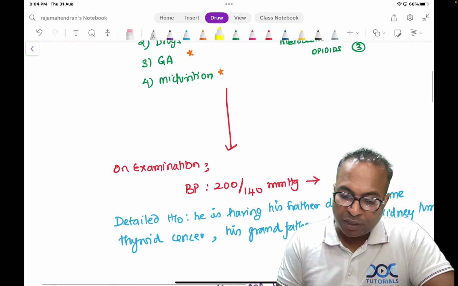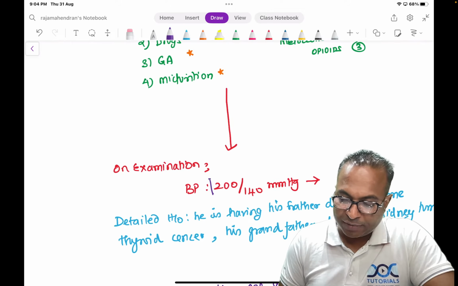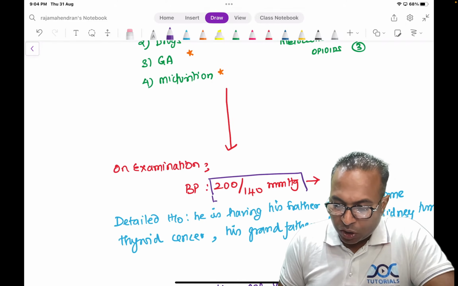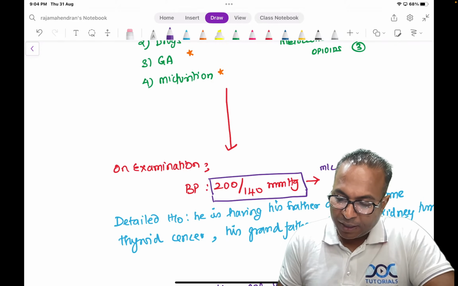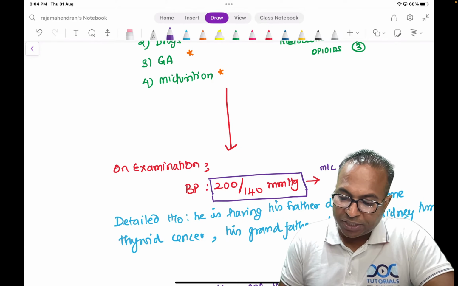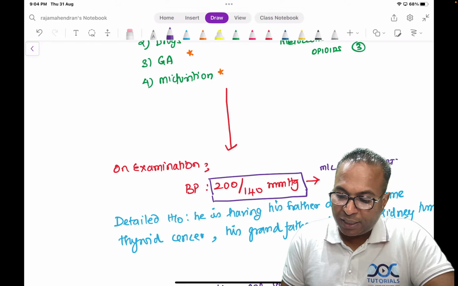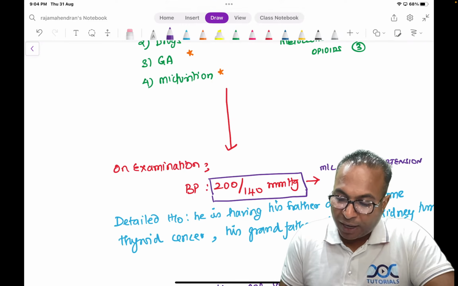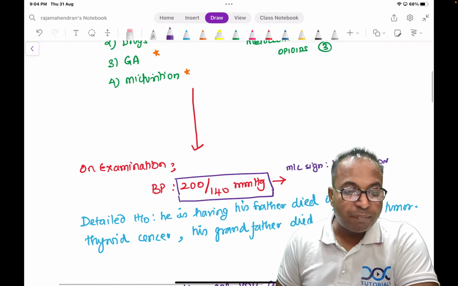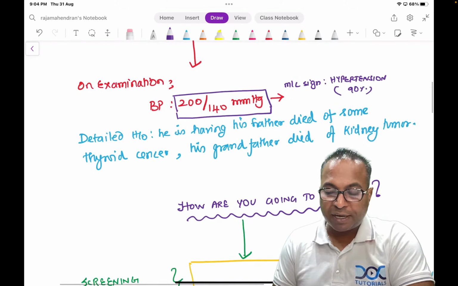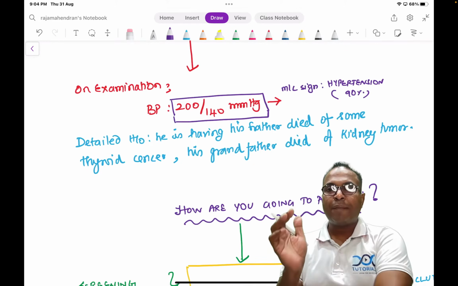The measurement of the BP is extensively high. Please remember, the most common sign in Phaeochromocytoma is hypertension, which is seen in around 90% of the patients. But this hypertension is not always seen. Please remember, hypertension is again intermittent. Hypertension is also paroxysmal, intermittent.